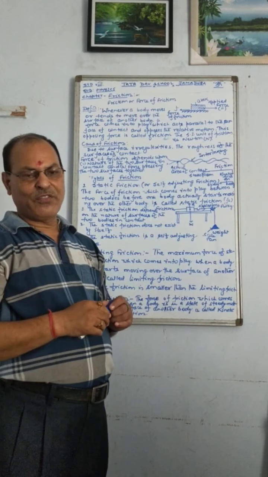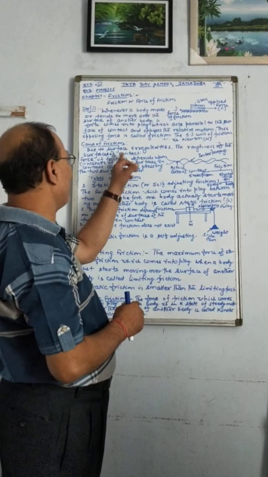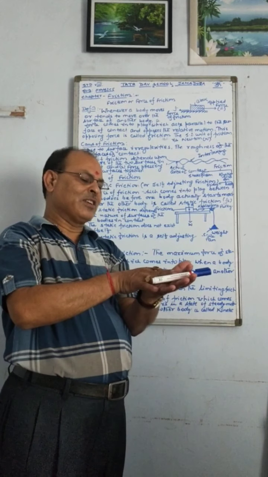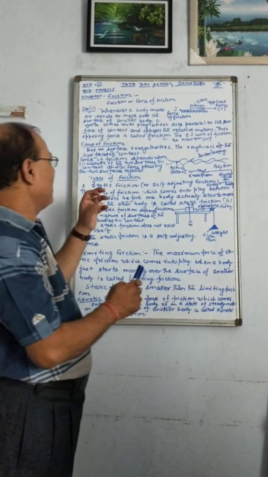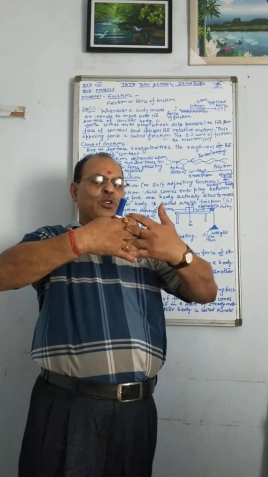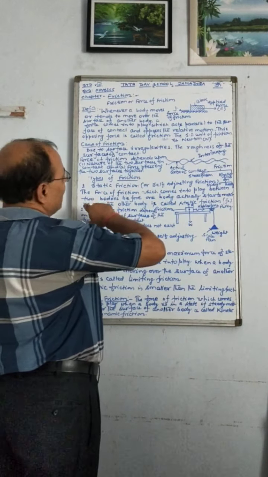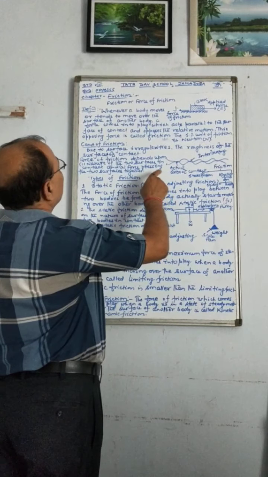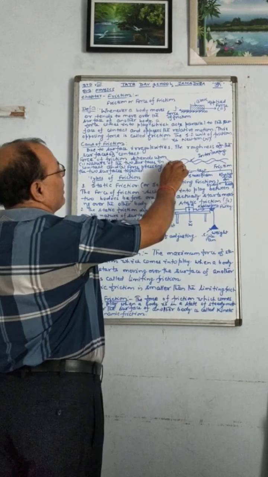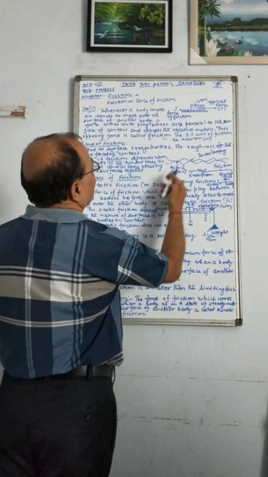The main cause of friction is the roughness or irregularities of the surfaces in contact. You see, when one body slides over the surface of another body, then the roughness or irregularities of the surfaces interlock with each other. As a result, one force develops between the two surfaces, which opposes the relative motion.